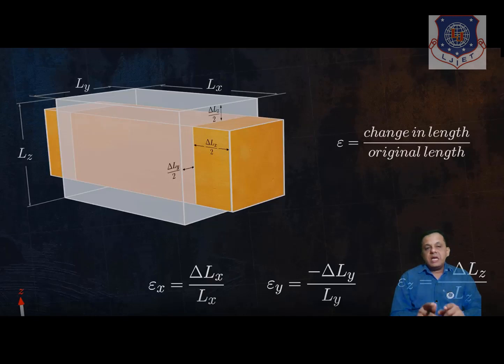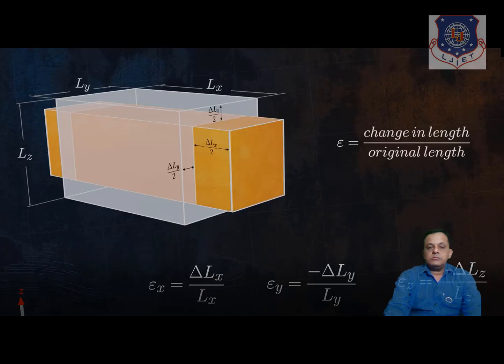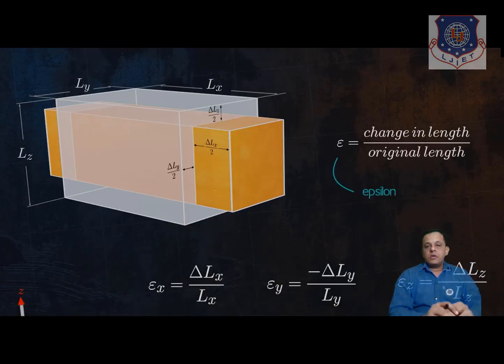Here we are applying longitudinal force in the x-axis direction, and it is tensile force. So epsilon is your strain here in three different axes, x, y and z.